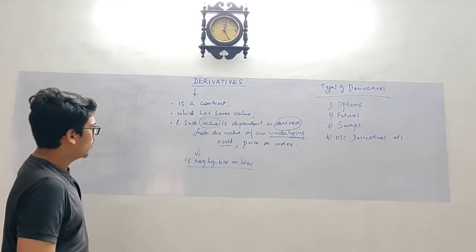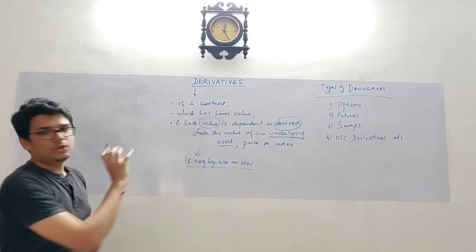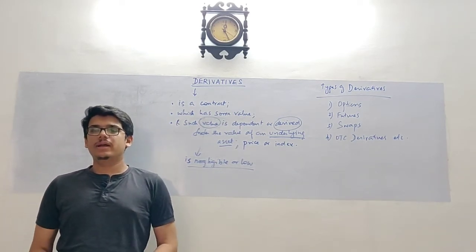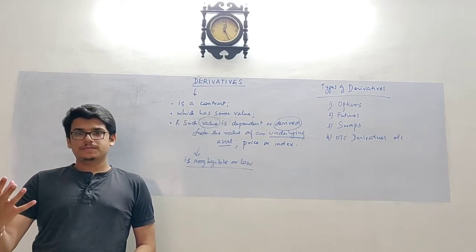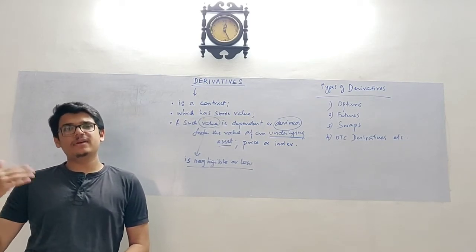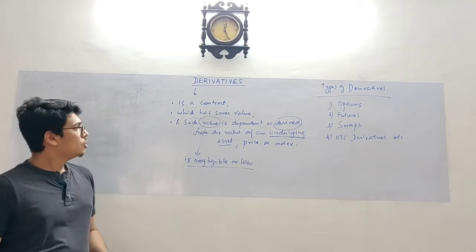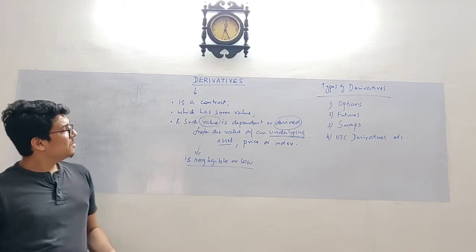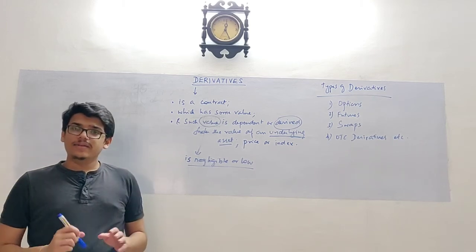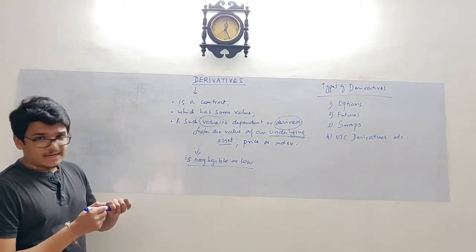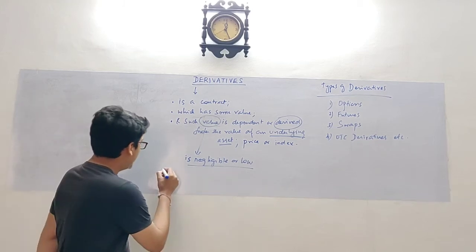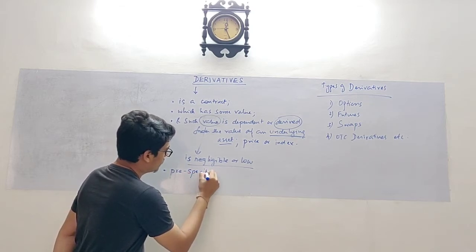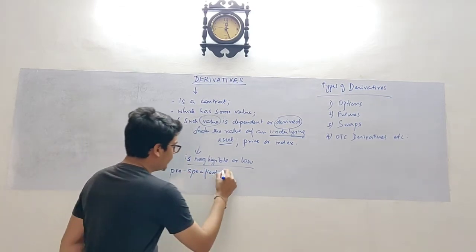And when I talk about the settlement of this contract, for example, suppose you enter into a sale contract wherein you purchase the goods and the payment is to be made after 3 months, then the settlement of the contract happens after 3 months. Similarly, in a derivative contract, the settlement of the contract happens on a pre-specified future date.